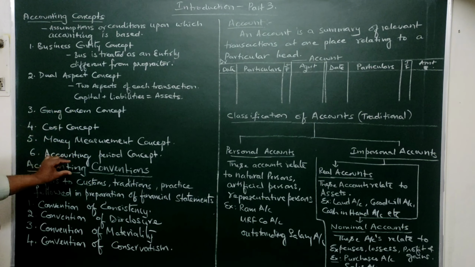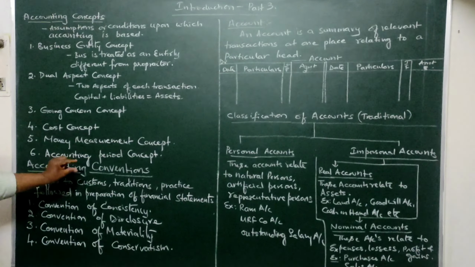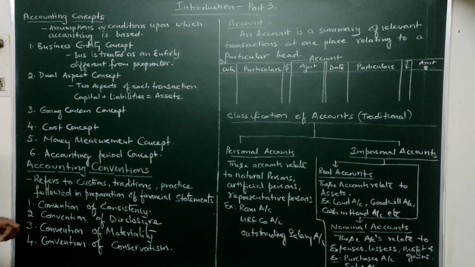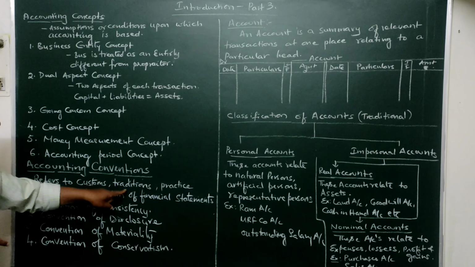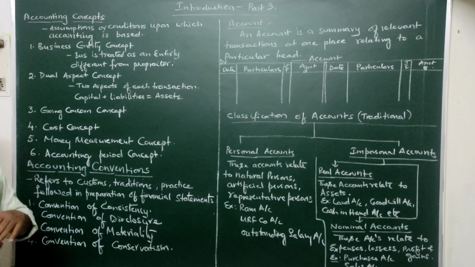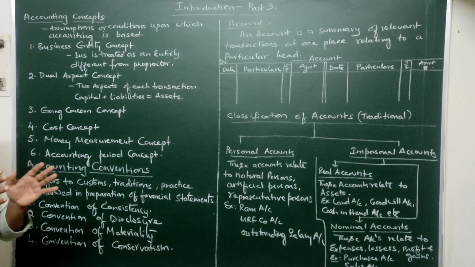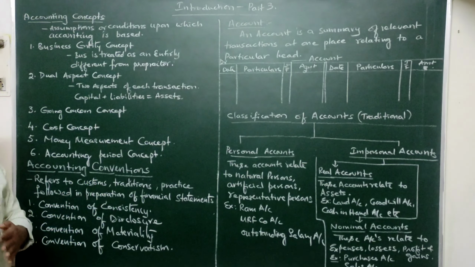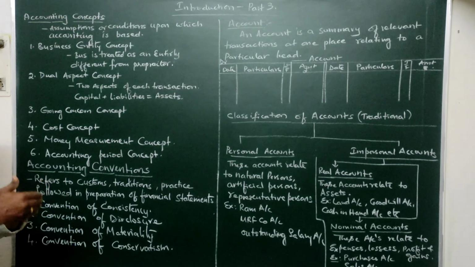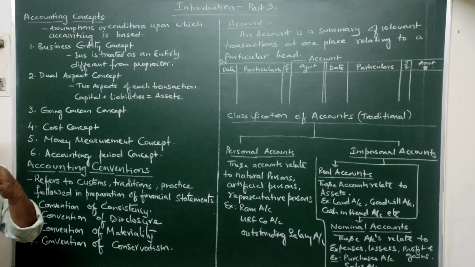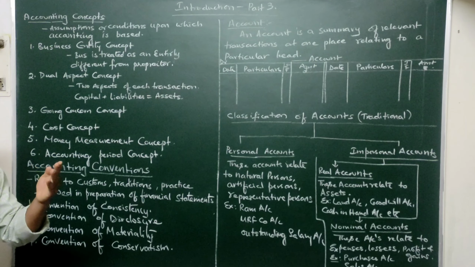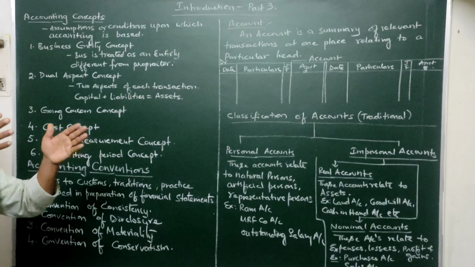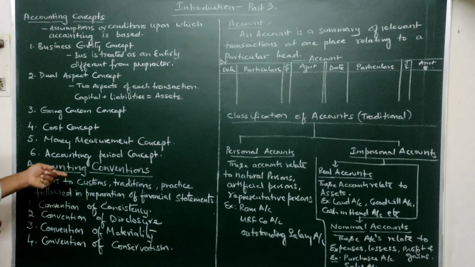Then similarly, conventions. What is the meaning of conventions? Accounting conventions are nothing but customs, traditions, or practices which we follow while maintaining the financial statements. In other words, while preparing financial statements or maintaining books of accounts, these are the customs or practices which we adopt. Year after year we will be adopting more or less the same type of policies or practices to maintain books in a uniform manner. So they are our conventions.